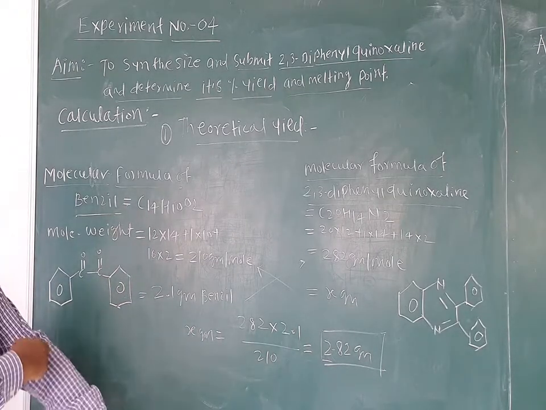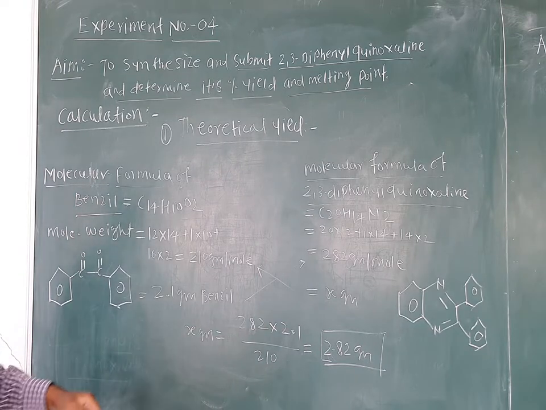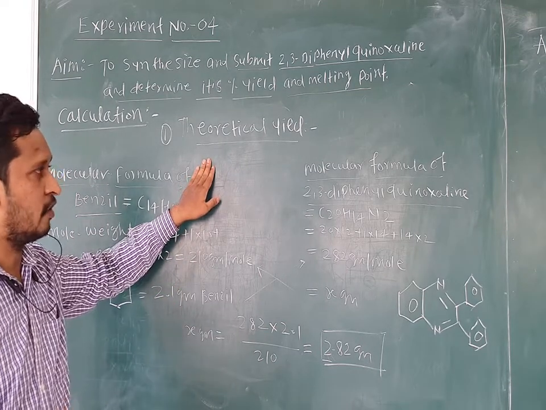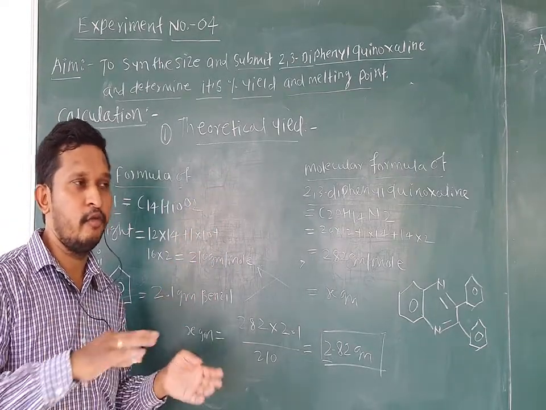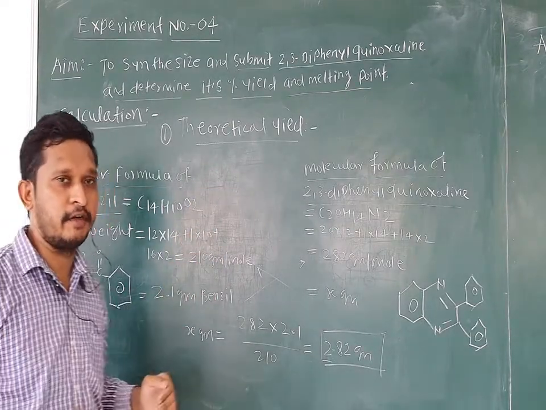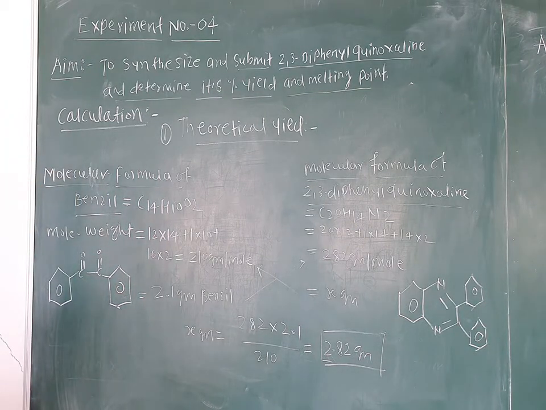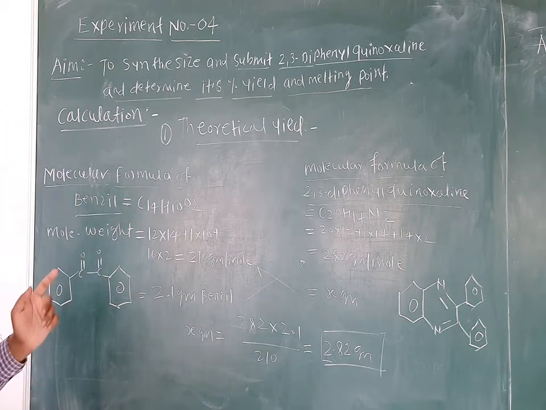In the calculation, first of all you have to calculate the theoretical yield. After the theoretical yield, we have the practical yield, and after that we will calculate the percent practical yield. So first of all, the theoretical yield of 2,3 diphenyl quinoxaline. Let us do this calculation.